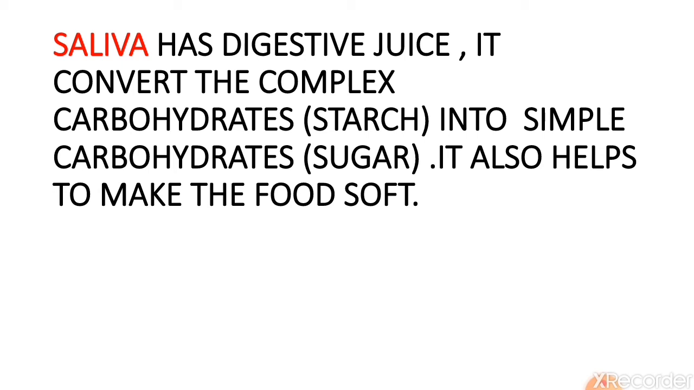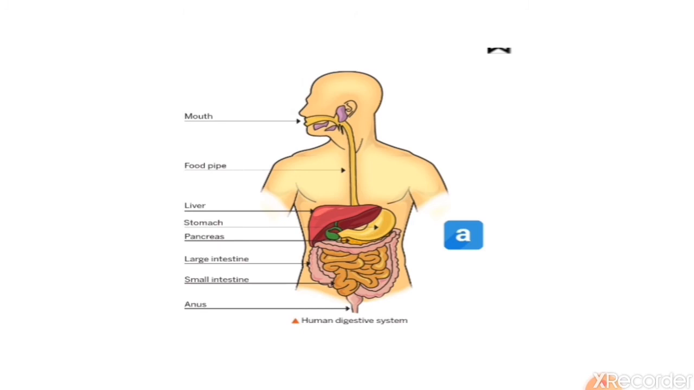You can do this activity today. Chew a piece of chapati for some time. You will feel it sweet after some time. This is because of saliva. It helps to change the complex food to the simple food, from starch to sugar. So see, in the mouth only the process started. Teeth make the food particles smaller, and saliva, a digestive juice, also helps it to change into a simpler form.